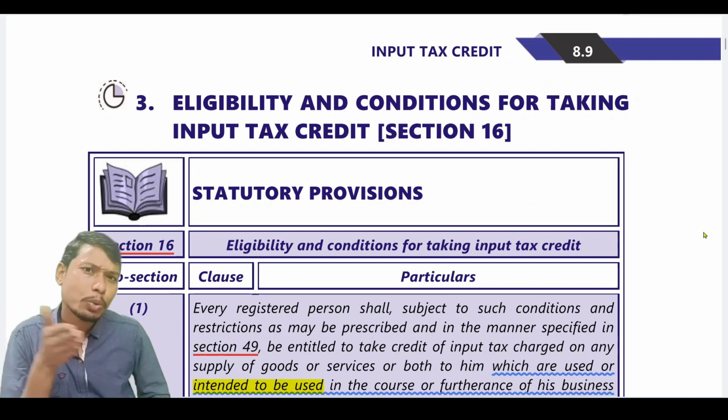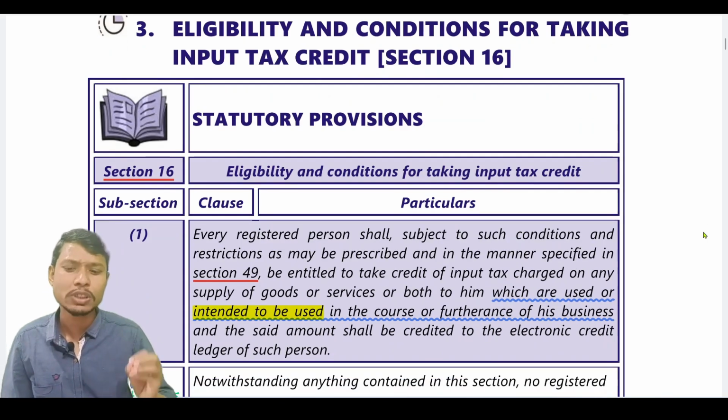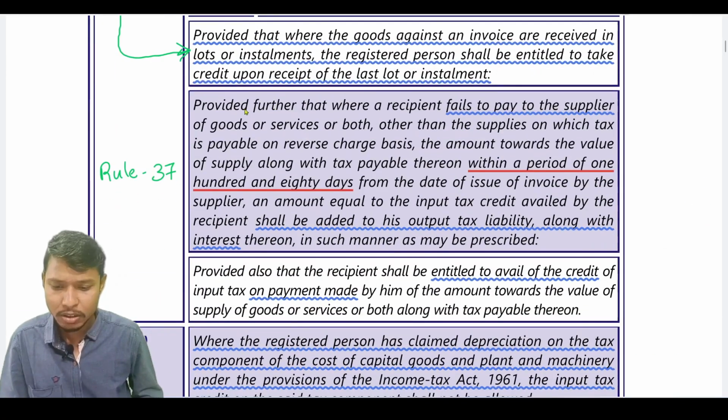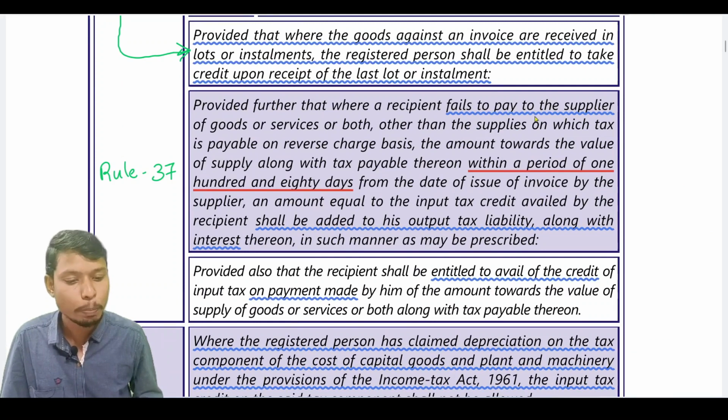Before going into Rule 37, let's have a look at the second proviso of Section 16 subsection 2. The second proviso deals with, provided further that where a recipient fails to pay to the supplier of goods or services or both, other than supplies on which tax is payable on reverse charge basis. I already told you, right?